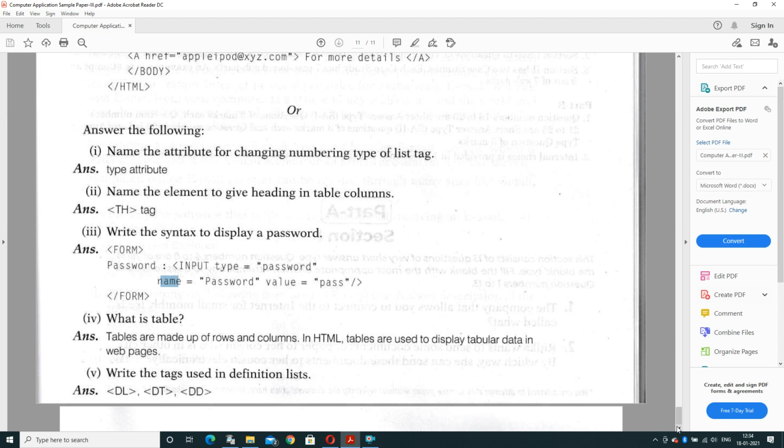And the last question of this sample paper, that is write the tags used in a definition list. In a definition list we can use the tags DL, DT and DD. DL means definition list, DT presents data term, and DD presents data definition. So this is all about your sample question paper 3.